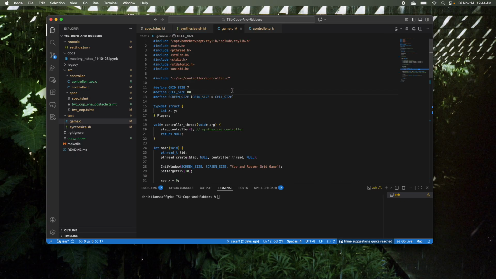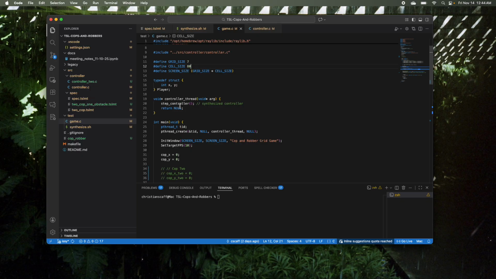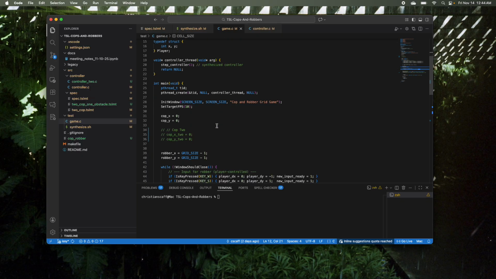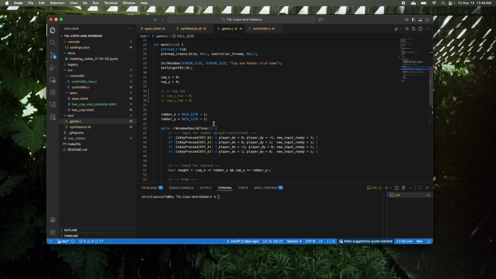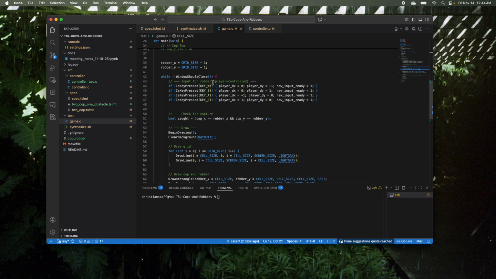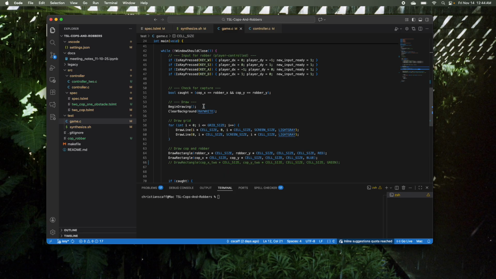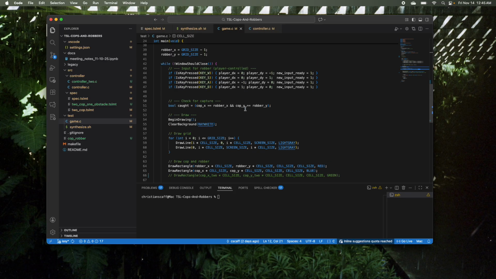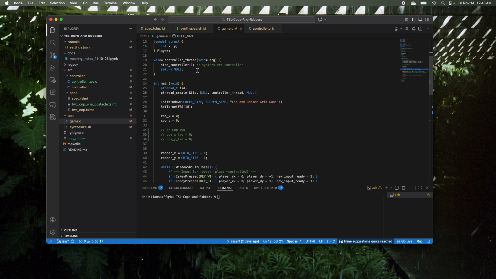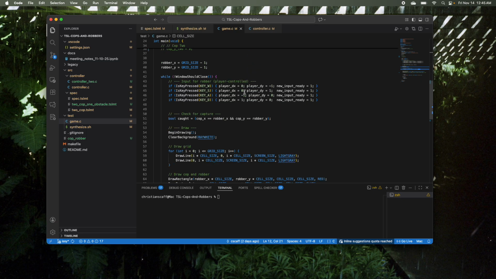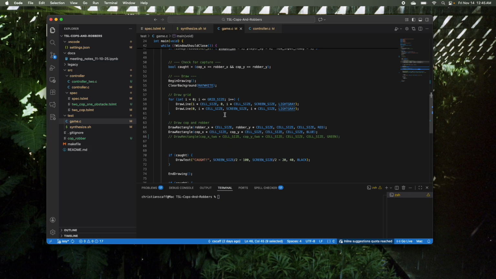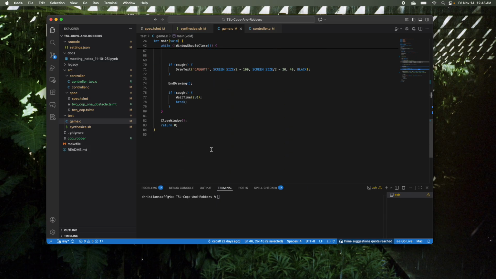Then we can go to the game folder and our game file, and we can see what exactly is happening there. We'll see that we create a controller thread that has this controller, and then we can see that we have this main function. This is using raylib in C to generate a finite grid that we can have a cop and robber on. And you can see that when we press down some inputs, we can move the robber, and then we'll draw the grid, and we'll just continually have the controller running in another thread expecting inputs when we modify these there. And then we'll redraw and keep playing the game. And that's pretty simple, pretty straightforward.